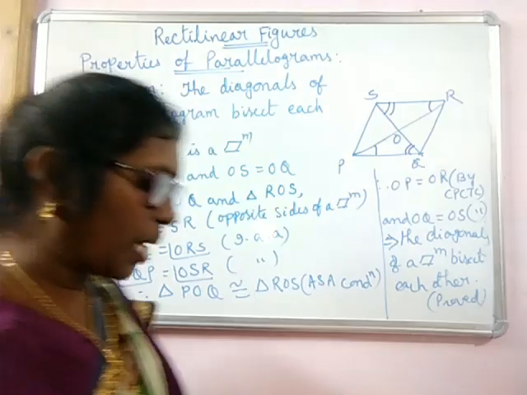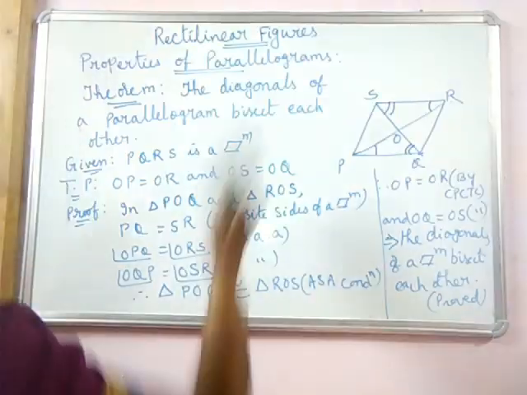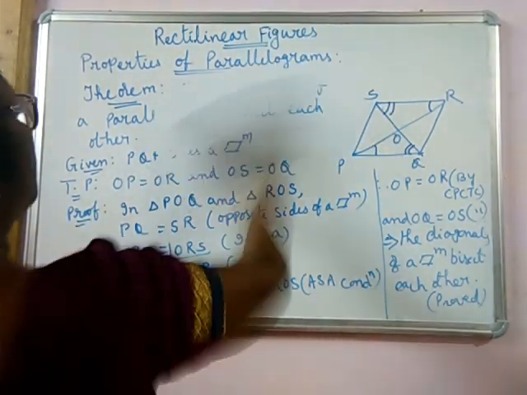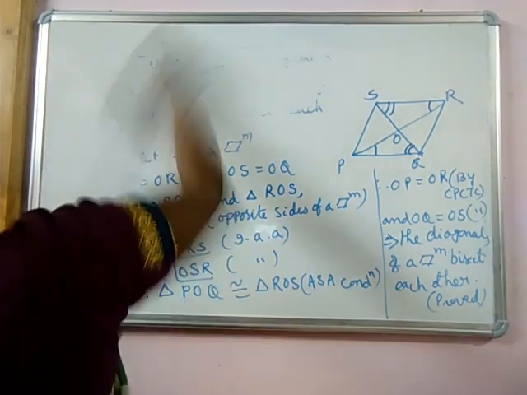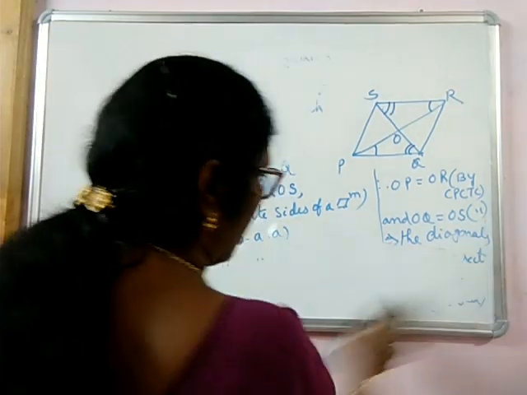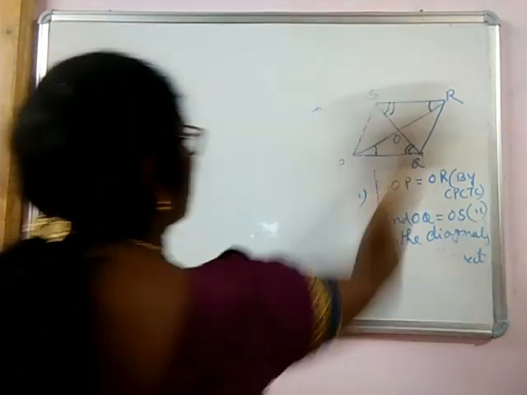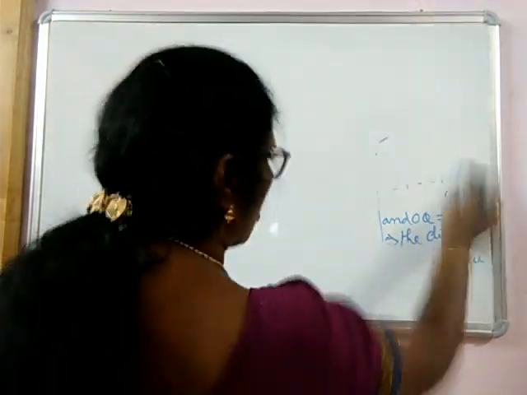Okay. Now let me explain one more theorem. This is the last theorem for the properties of parallelograms in the form of theorems. Almost all we have done.